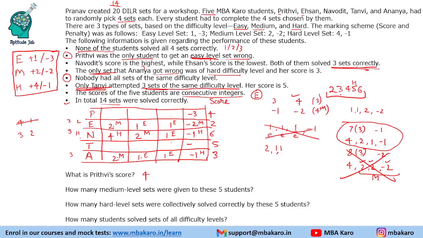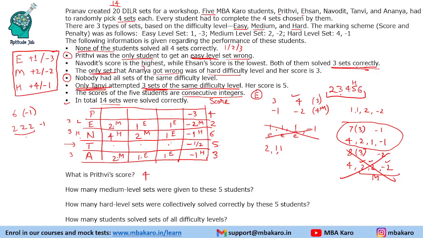Now only Tanvi attempted 3 sets of the same difficulty level. So let us target Tanvi also. Now she has to get same difficulty level and she has to end up with 5 marks. Okay, now 5 means she cannot get minus 3 here, so it has to be minus 1 and 2. So let us try the same combinations for Tanvi also. So if she has to get 6 and minus 1, 6 in 3 sets, right? So can we have 2, 2, 2 and minus 1 to make it 5, right? Possible.